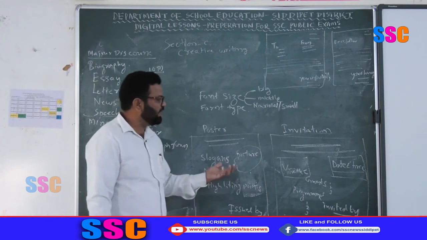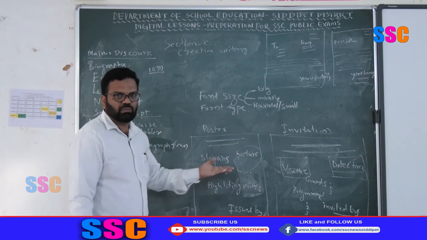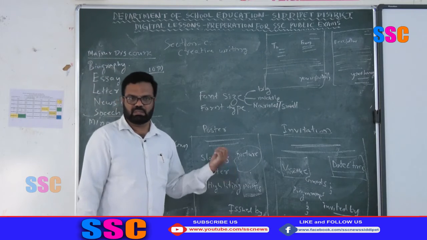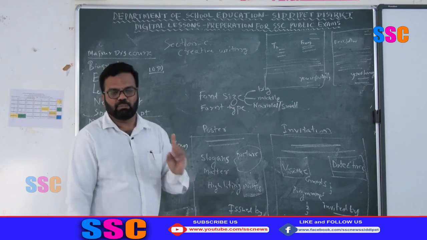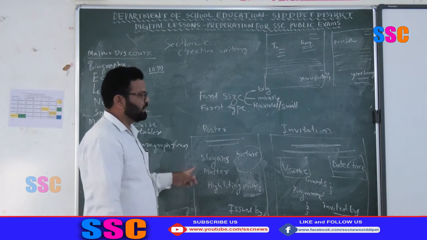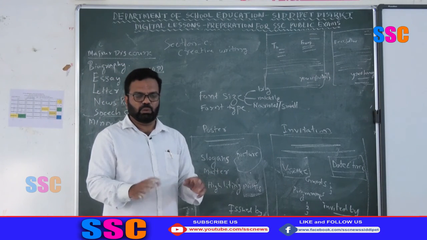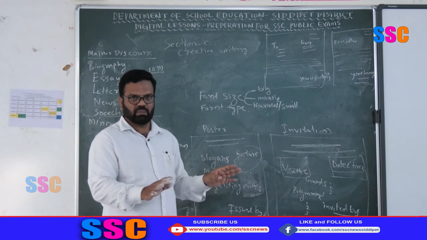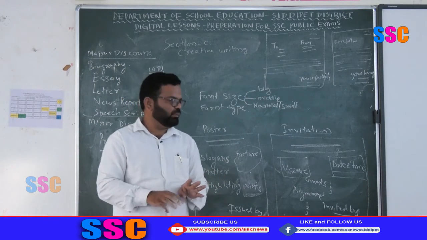If you keep in mind venue, date and time, guest, you will easily get 5 marks for this minor discourse. But one more important thing, remember: write this minor discourse on a fresh page. Don't write on a half page, take the entire page, full page. That is suitable for you.